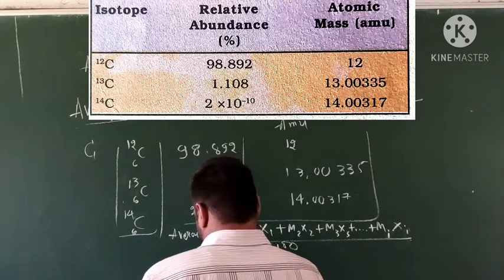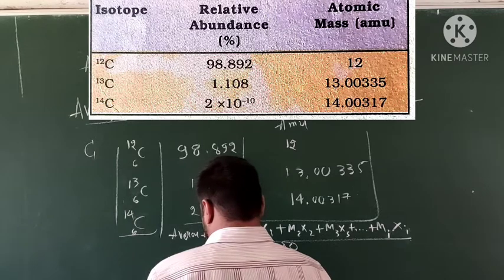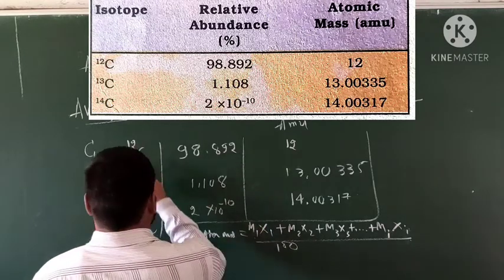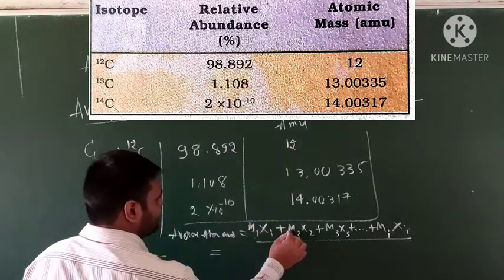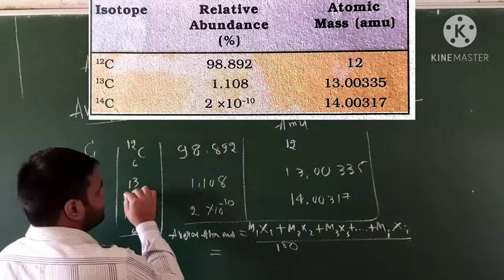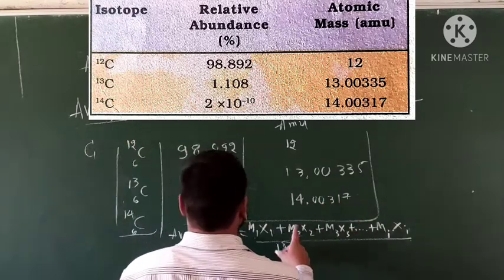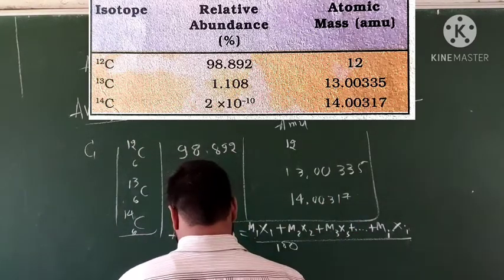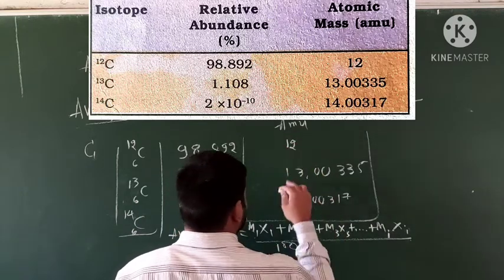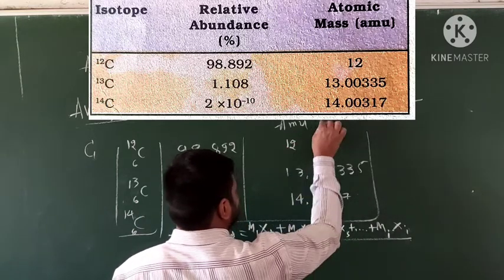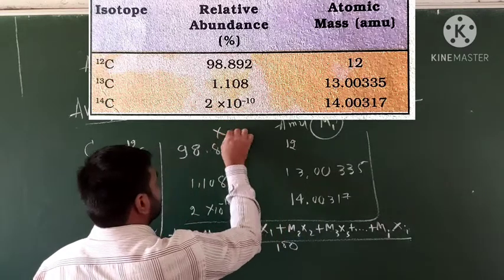Okay, students, m is the mass number: m1, m2, m3 are the mass values, and x is the relative abundance. Atomic mass values are m1, m2, m3, and these are all x1, x2, x3.